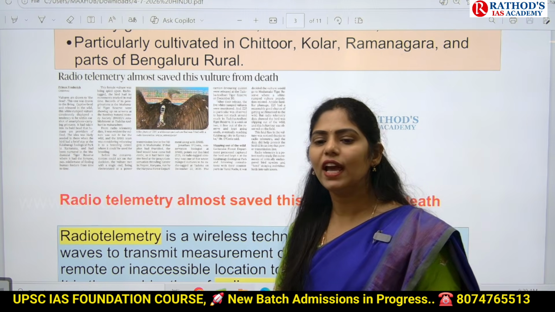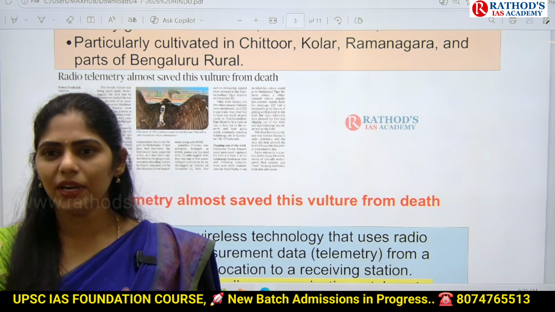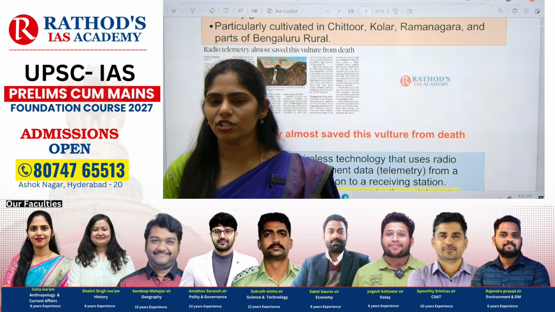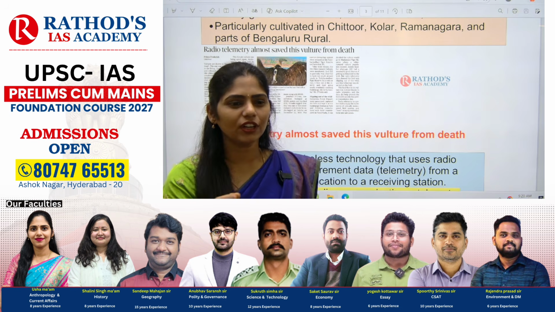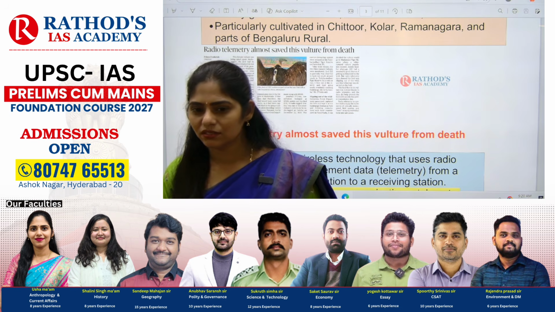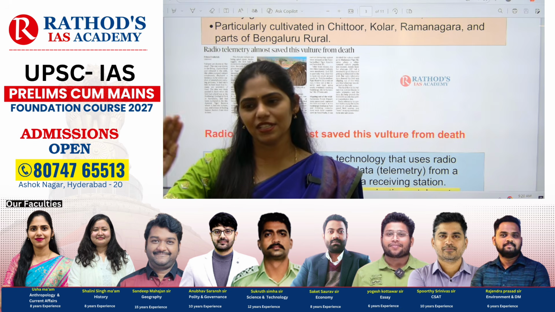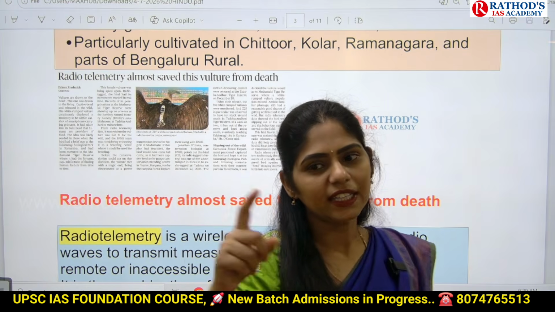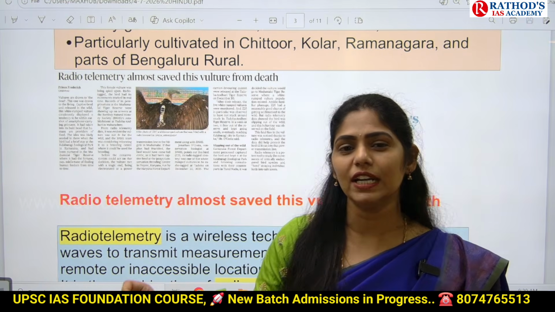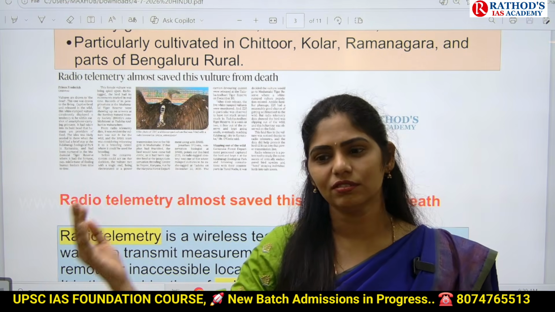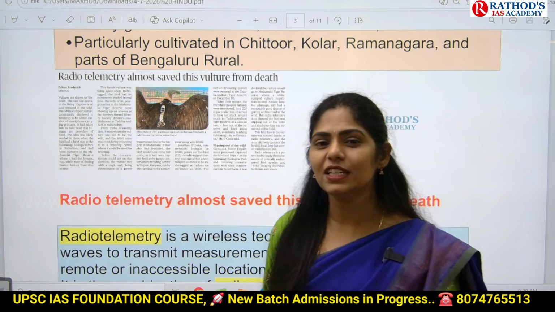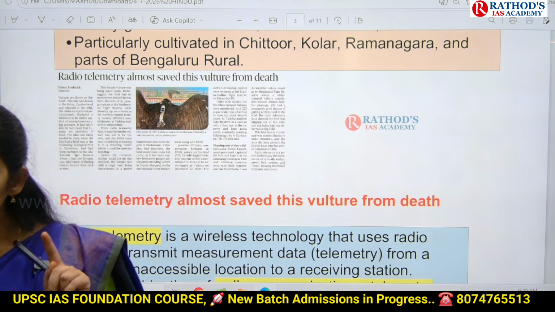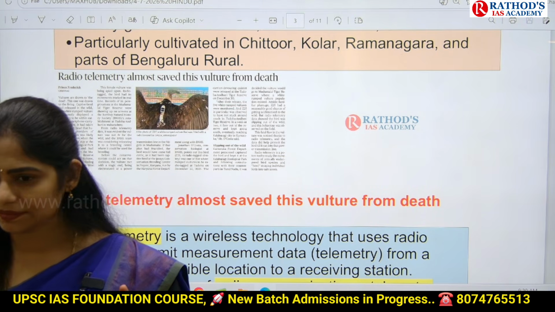And whatever diclofenac is there in that animal will be transmitted to whom? The vultures, right? Because of that, what happened? What is the main side effect of taking more and more painkillers? Kidney damage. What happens here is, after the vulture consumes that dead body containing diclofenac, it leads to kidney damage of the vulture. Because of that, the vulture dies. Like that, 90% of the vulture population declined in our country because of just one drug called diclofenac.